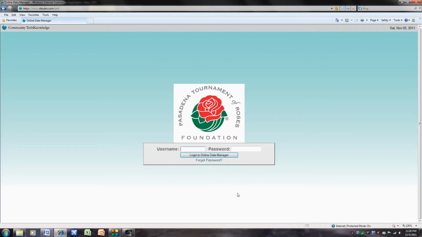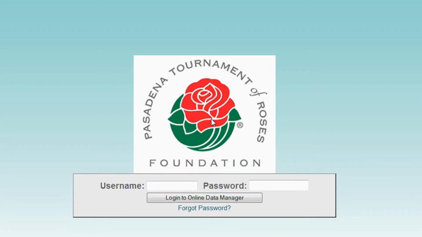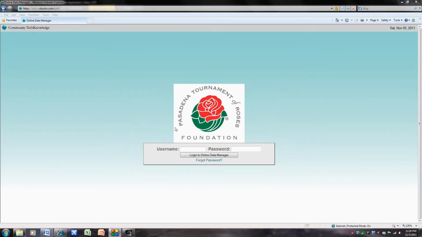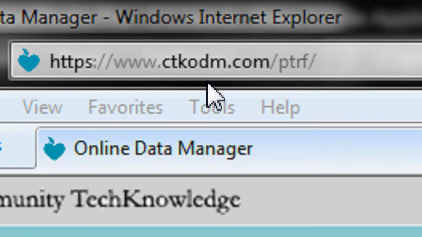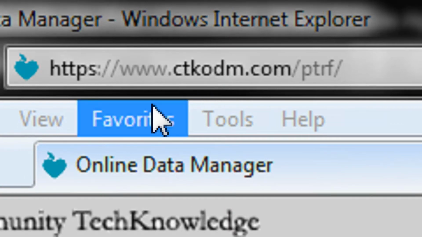Okay, let's get started. Here's the login screen you should see if you logged into the right address. Be sure the Pasadena Tournament of Roses Foundation logo is on your screen. As you can see in the upper left, my website address is ctkodm.com/PTRF.